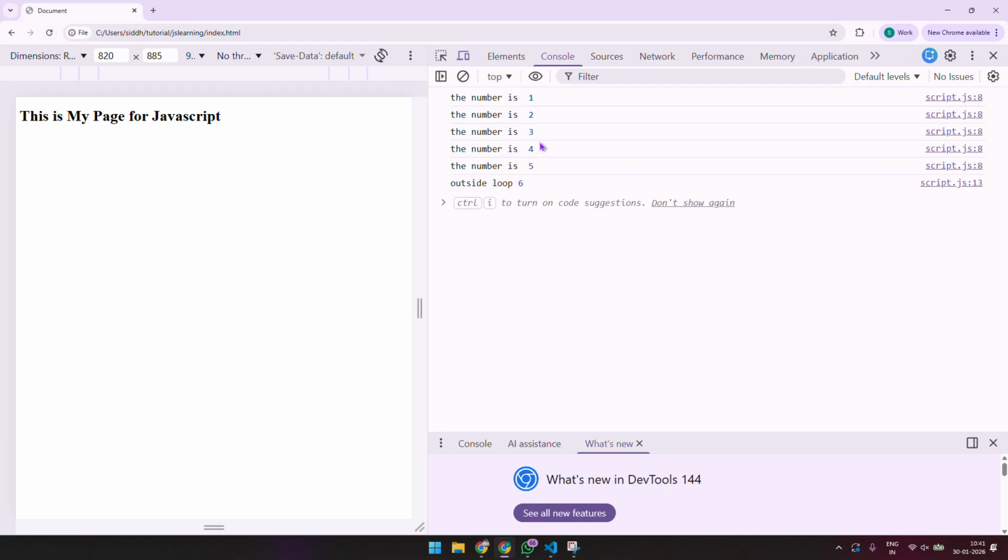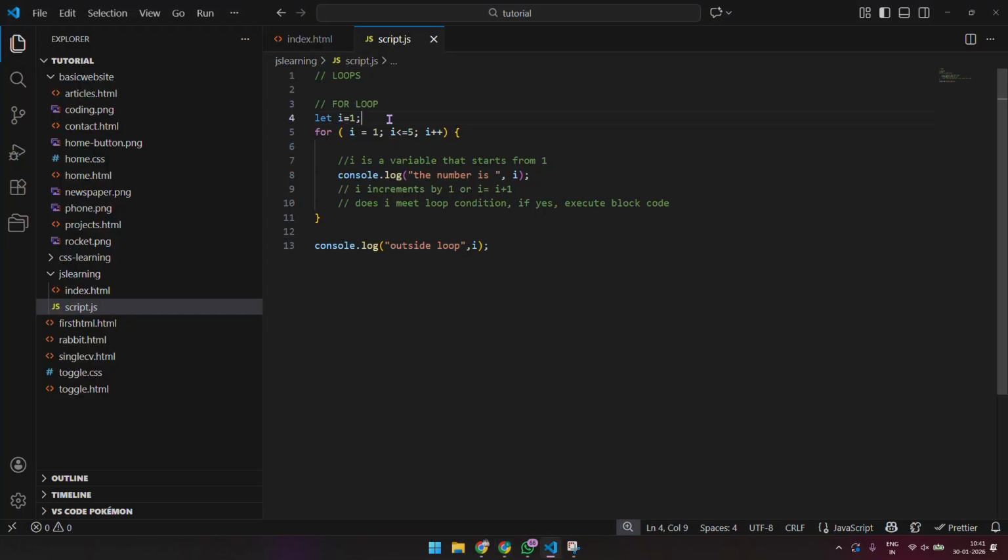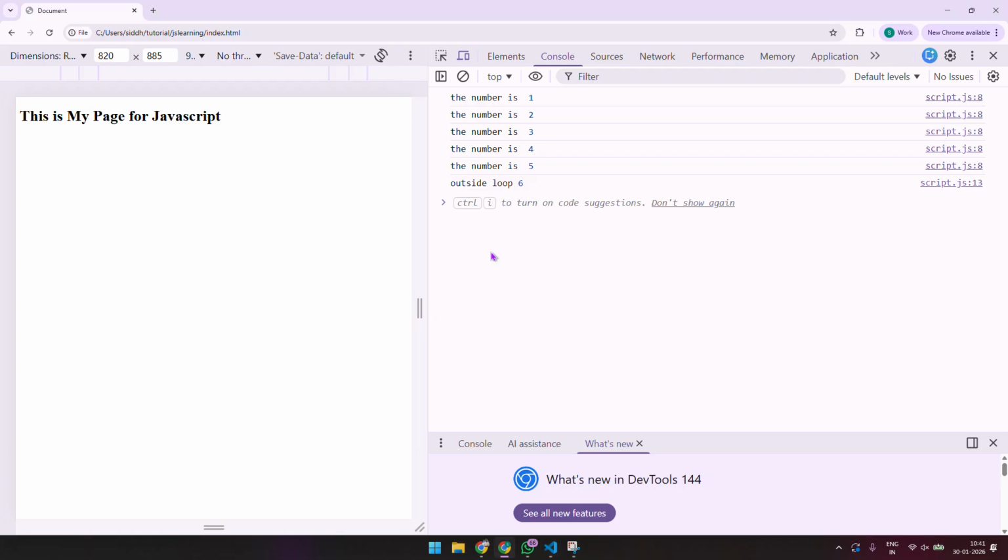Now, as you can see, i was initialized as 1, then it runs till i is less than equal to 5. So 1 2 3 4 5. It runs the last time, then it increments the value to 6, so i becomes 6, but then 6 is not less than equal to 5. So this statement doesn't work anymore. It goes out of the loop and runs console.log outside loop i, which is 6.